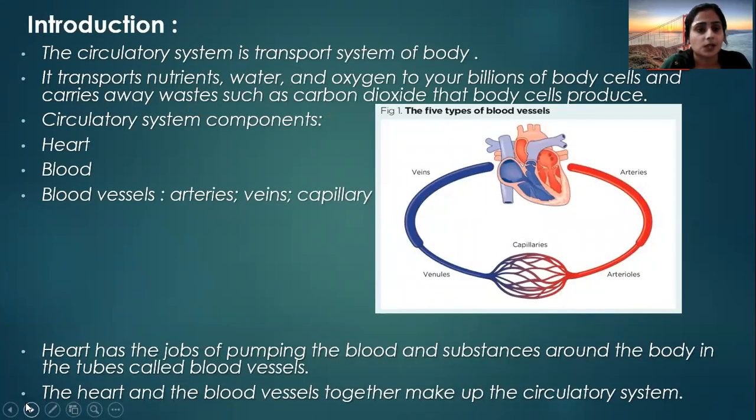So what is the circulatory system? The circulatory system is the transport system of the body.